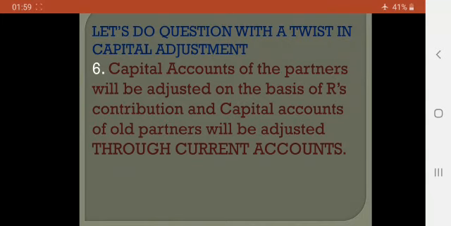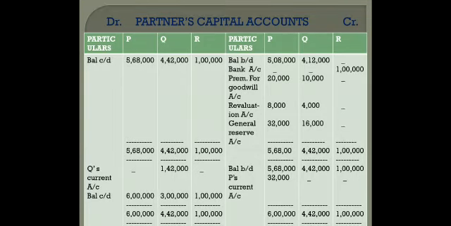Revaluation account, there is no change, children. So we'll be discussing only the changes here. As far as the partners' capital account part 1 is concerned, that is the same, no changes there. But when I reached part 2 of the partners' capital account, where I wrote bank account in the previous case, I have made a change. In case of P, he was supposed to bring in additional capital of 32,000.